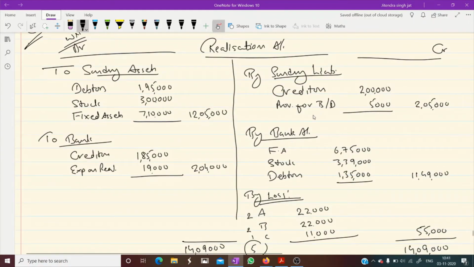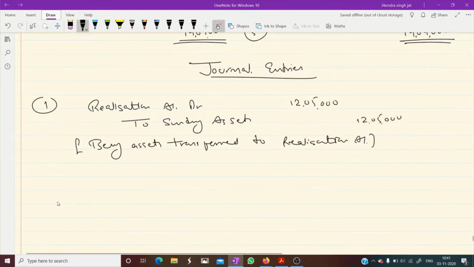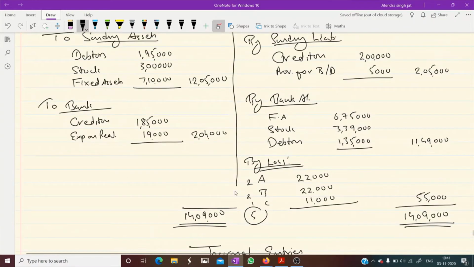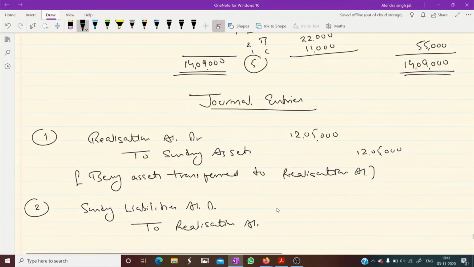Now we will pass the second entry for transferring of liabilities, this 2 lakh 5,000. Sundry liabilities account debit to realization account, 2 lakh 5,000.